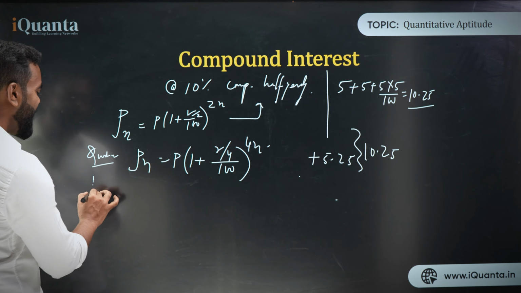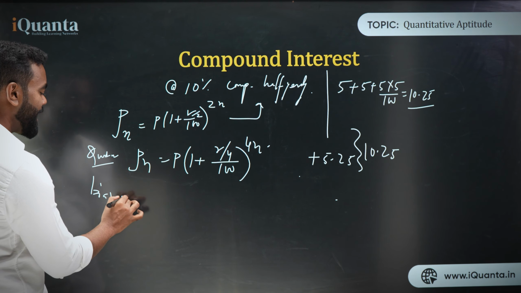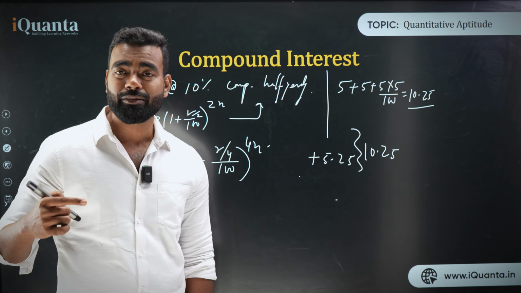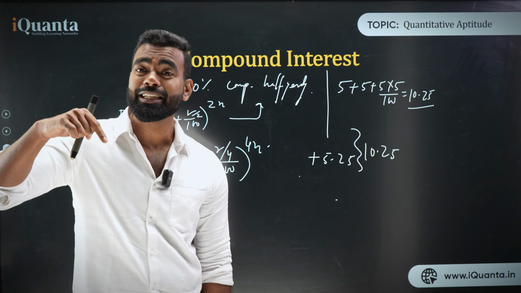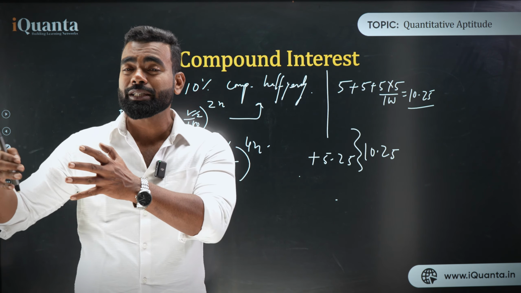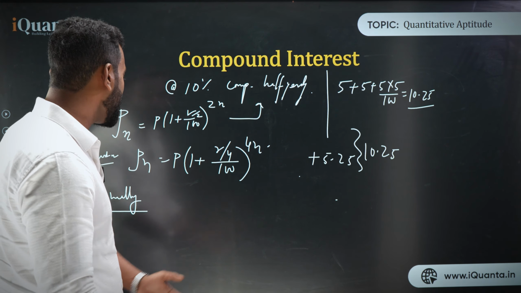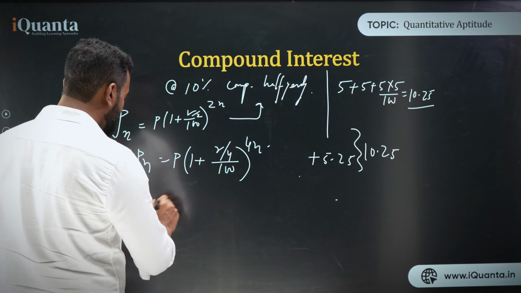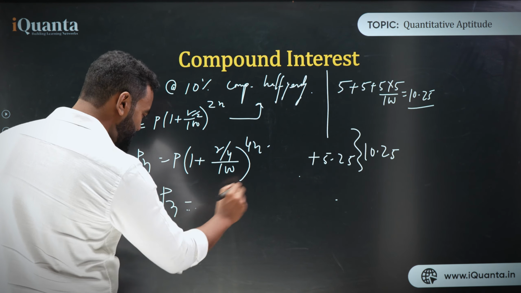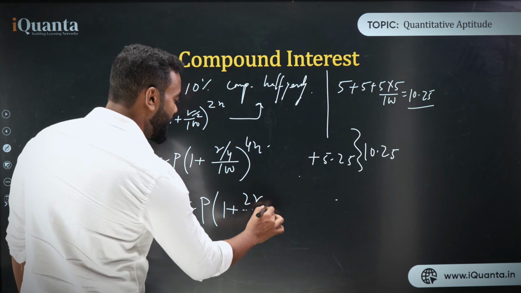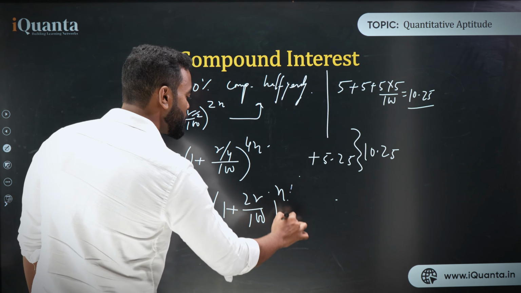Now think about biannually. What do you mean by biannually? Biannually means the compounding is once in 2 years. After every 2 years, it is compounded. Now think about what is happening here. In this case, the answer is Pn equals P into 1 plus 2R upon 100 to the power n by 2.